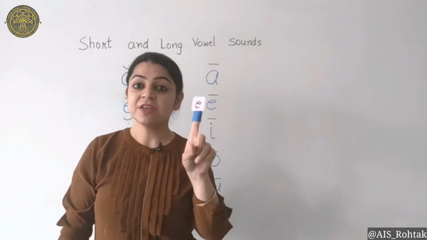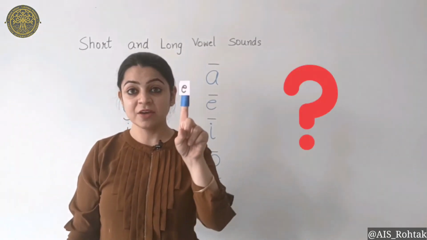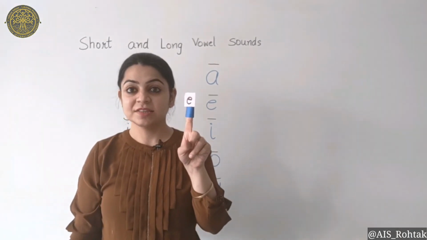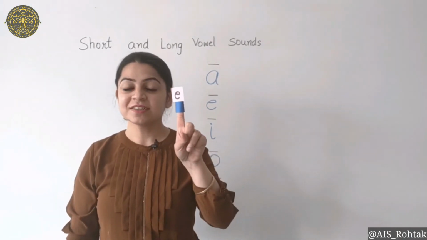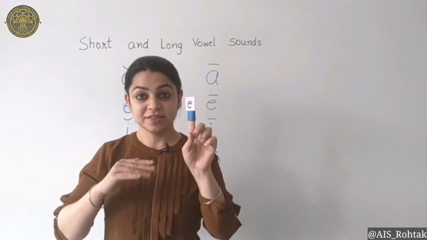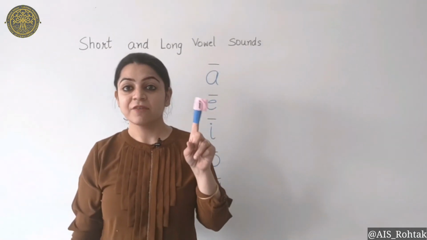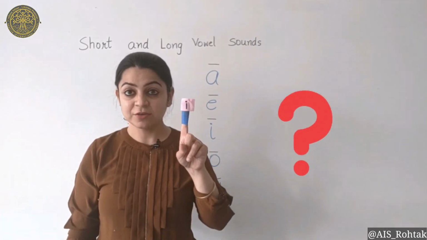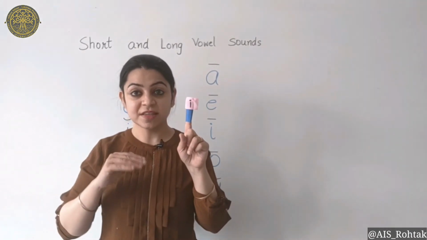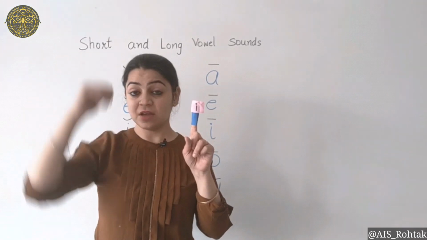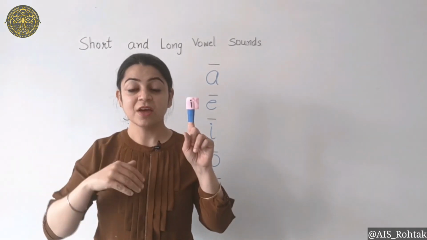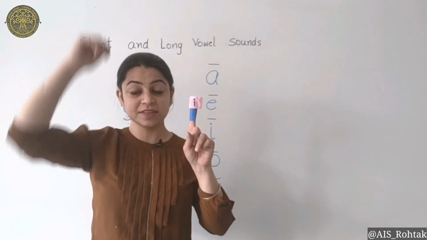E vowel, what's your sound? E is my short sound, E is my long sound. E is my short sound, E is my long sound. I vowel, what's your sound? I is my short sound, I is my long sound. I is my short sound, I is my long sound.